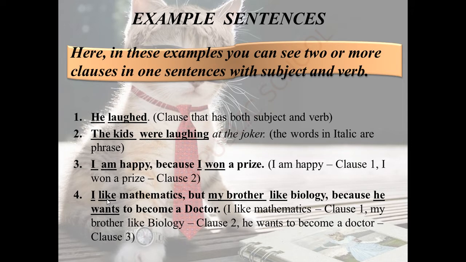See, two or more clauses are there in the sentence. Let's see the first sentence: I like mathematics. Here, I is a subject, like is a verb. So, on the whole, I like mathematics is a clause. But is a conjunction which unites two or more sentences as a single sentence. So leave that. See the second sentence.